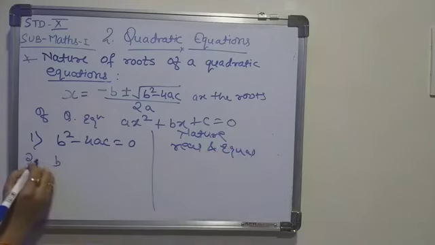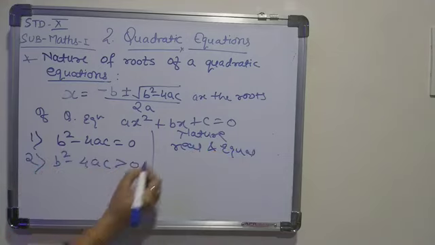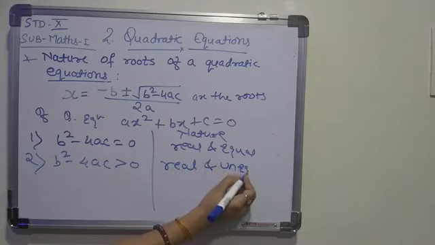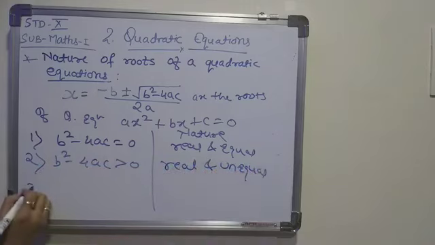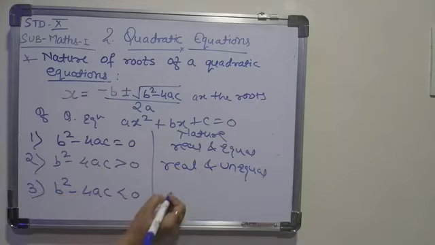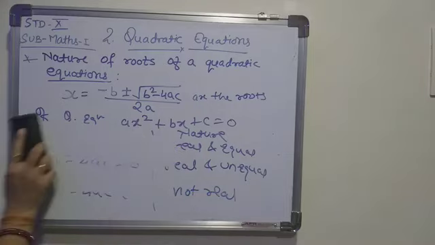Second, if your b square minus 4ac is greater than 0, then it is real and unequal. And third, if it is less than 0, then not real. Clear? And the nature of the root will be not real. Now we'll see the sum.